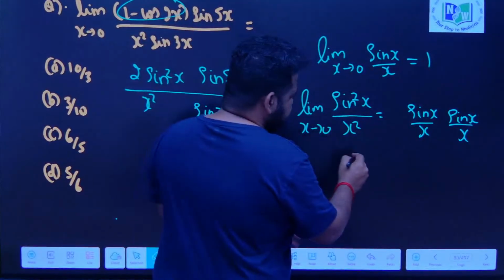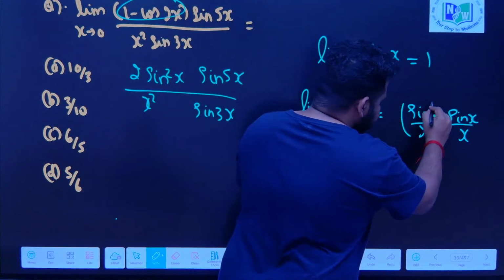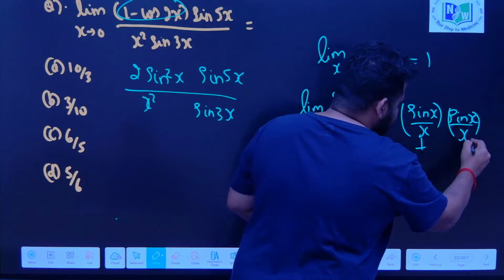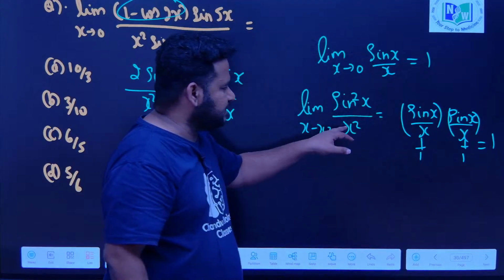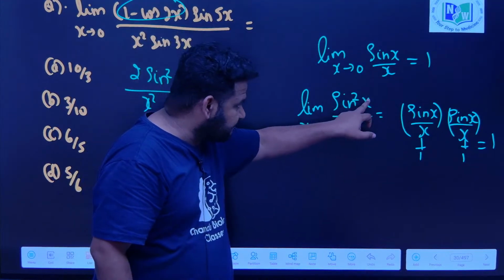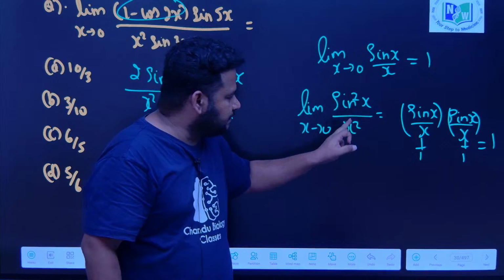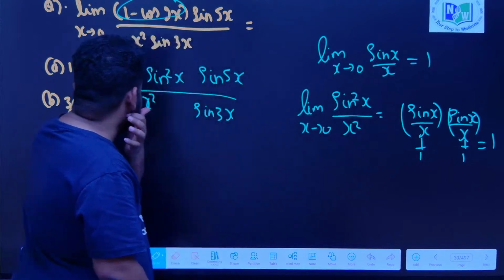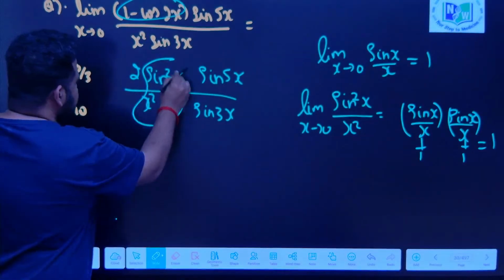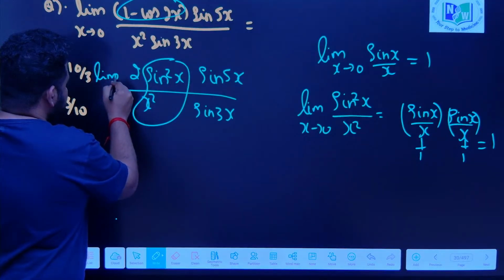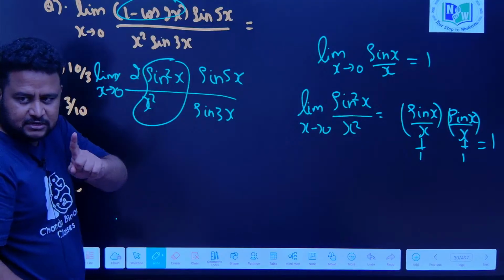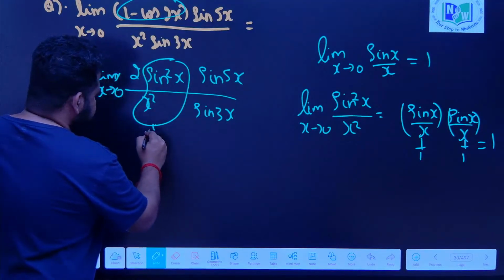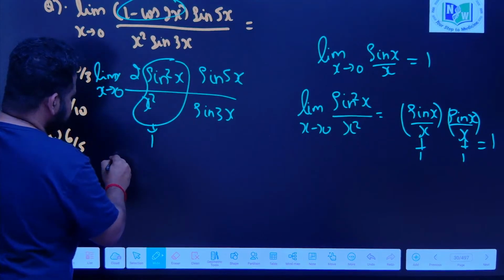This will be 1, this will also be 1. So the limit of sin square x by x square, this is not sin of x square, this is sin square x by x square, will be equal to 1. So if I apply the limit as x tends to 0, sin square x by x square is 1, 2 will be outside, I will write 2 into 1.